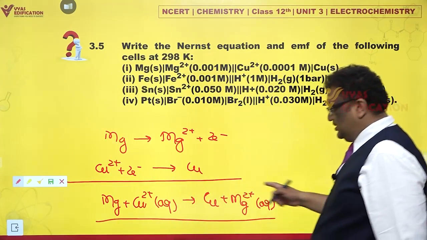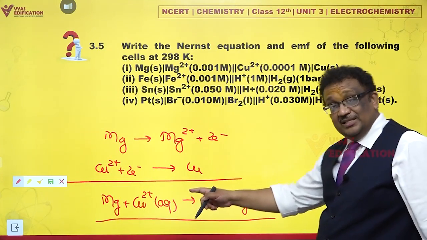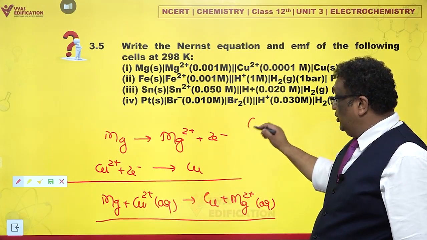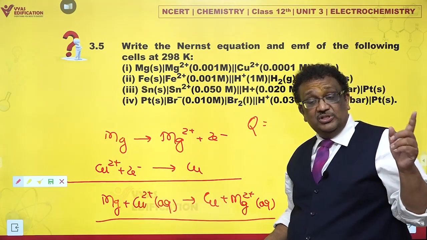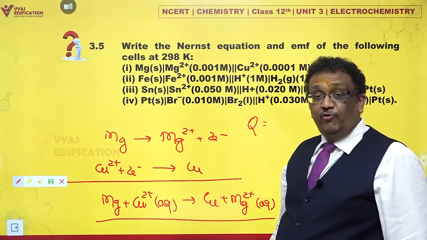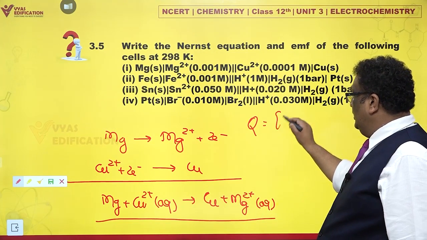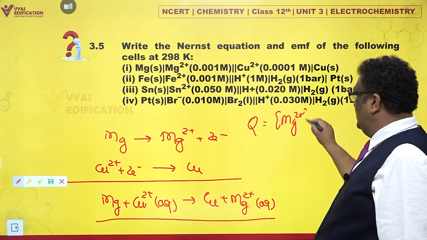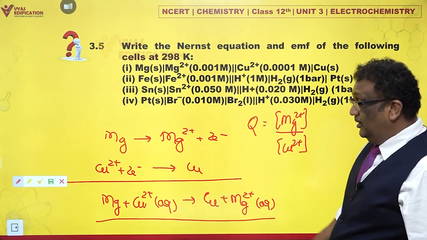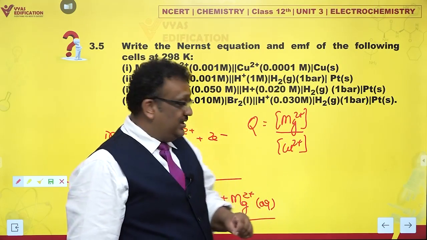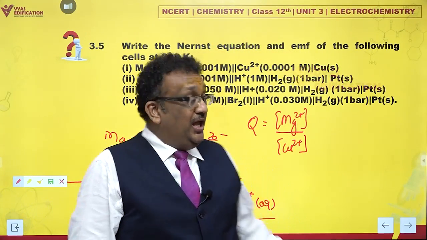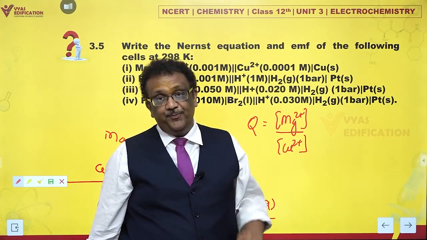Now this is the cell reaction. Can I write down the reaction quotient Q? You remember equilibrium constants and reaction quotients. If you just assume this to be a reversible reaction, what would be the reaction quotient Q? Q would be concentration of magnesium ions divided by concentration of copper ions, right? And in case it is a standard cell, copper and magnesium ions both would be 1 molar each and Q would be equal to 1.